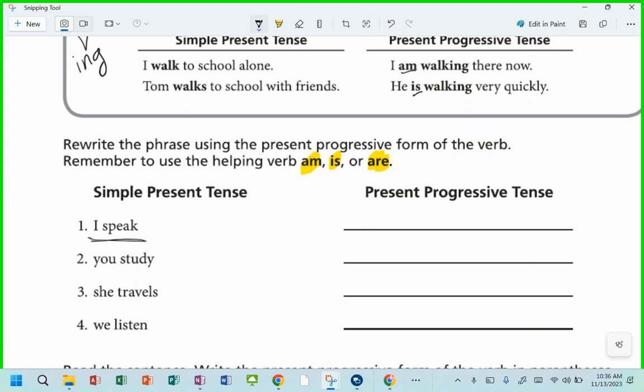I am speaking. Try the next one. You study. How can we use the word am, is, or are plus the suffix ing to turn you study into present progressive? That a boy. You are studying, right?